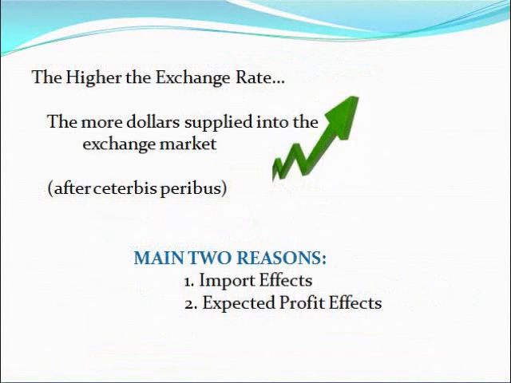Ceteris paribus, other things remaining the same, the higher the exchange rate, the more dollars are supplied into the exchange market. So, when the U.S. dollar rises in the market to equal 80 cents from its original 70 cents, the amount of dollars that people plan to sell into the market goes up. The main two reasons behind this are the same as those behind the law of demand of foreign exchange: import effects and expected profit effects.